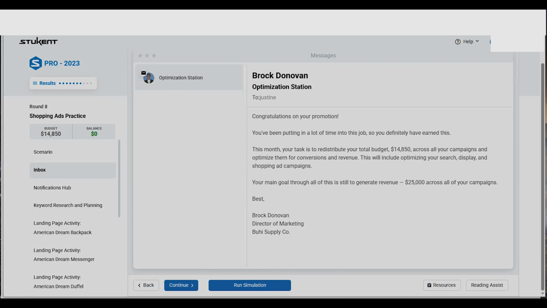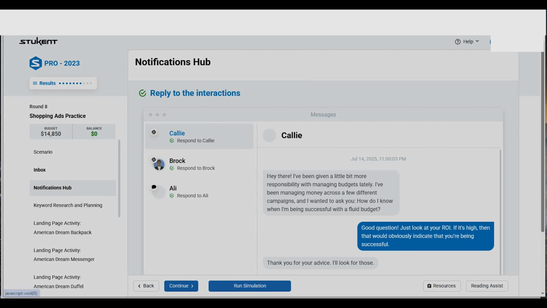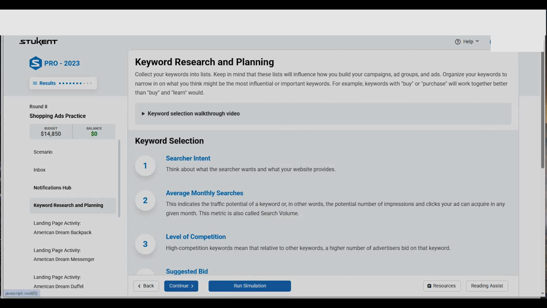And then when you go to the inbox, you'll find some key information that is very necessary for you to make decisions. So it's very important that you read it. And then in the notification hub, you'll get those questions and you need to answer them. If you get them correct, it's going to share with you why it's correct. And if you get it wrong, it's going to show you which one is correct.